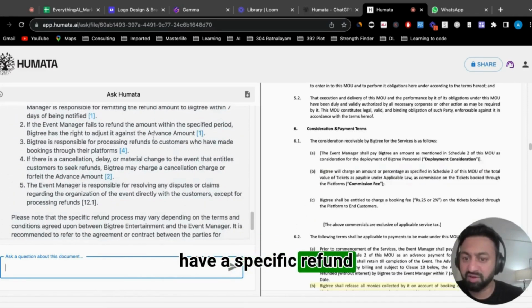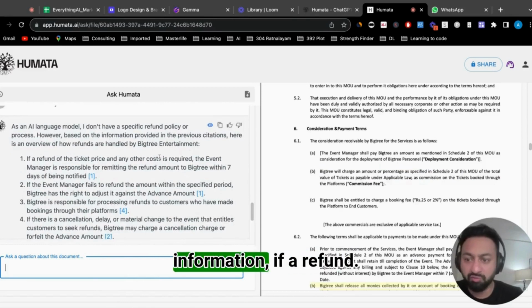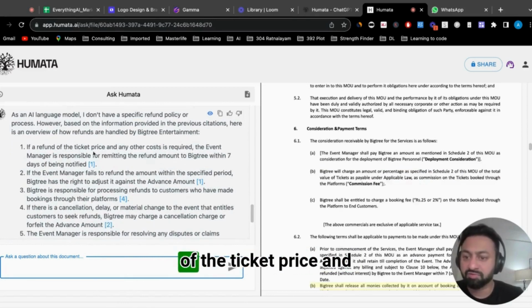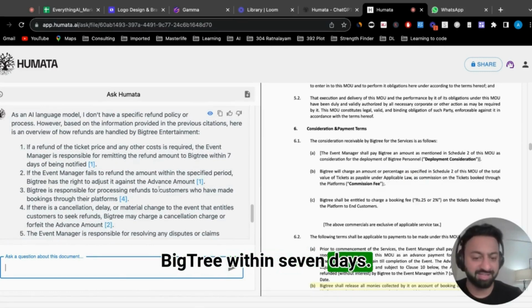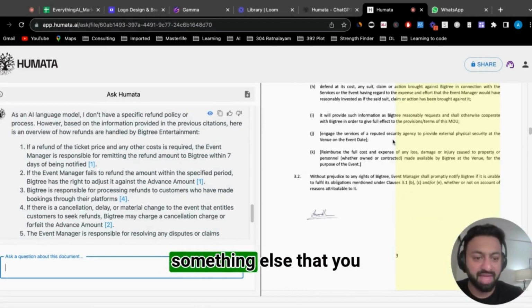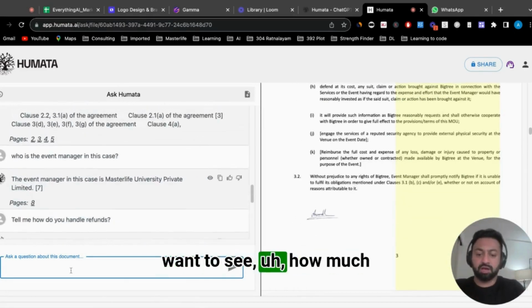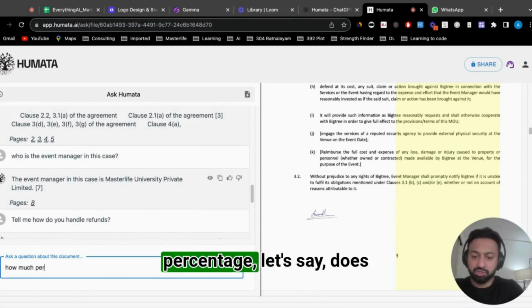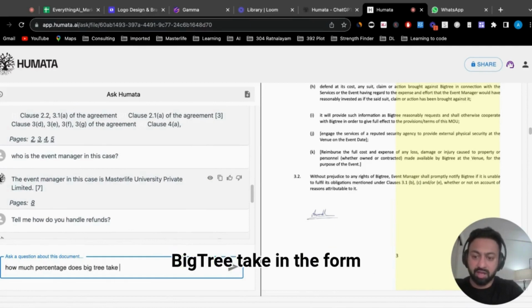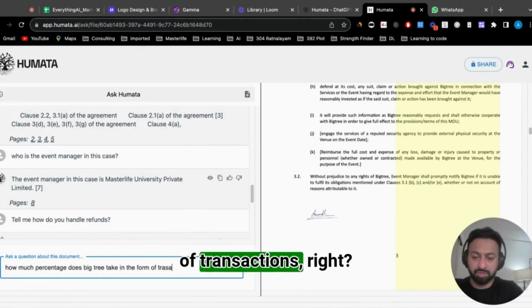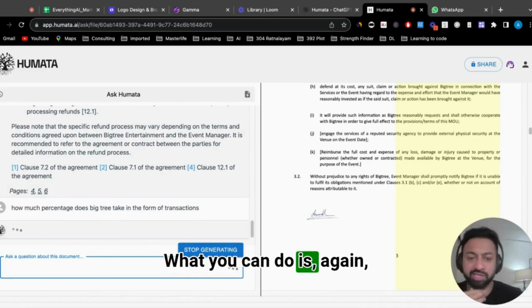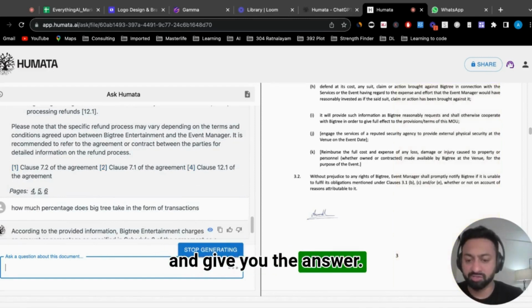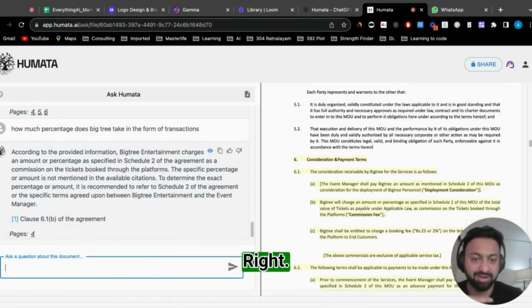But it says I don't have a specific refund policy or process. However, based on the information, if a refund of the ticket price and any other costs required, the event manager is responsible for remitting the refund amount to the Big Tree within 7 days, right? So amazing. So if, let's say there's something else that you want to see, how much percentage, let's say, does Big Tree take in the form of transactions, right? What you can do is, again, it'll refer to this document and give you the answer, right? So there we go.